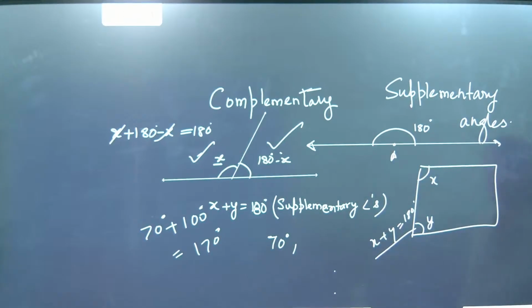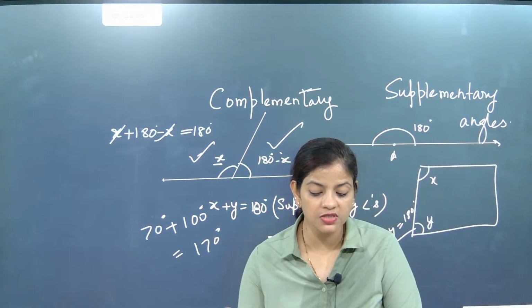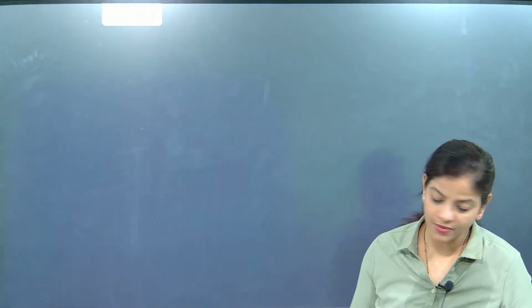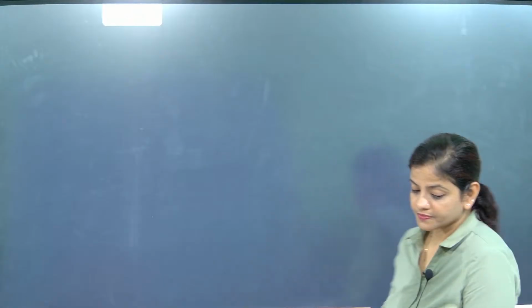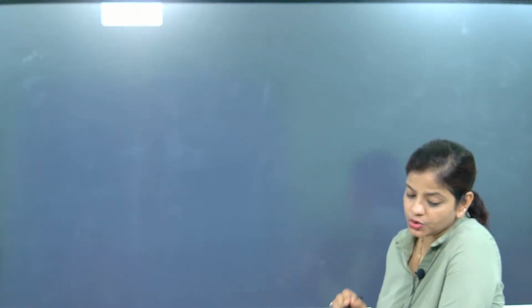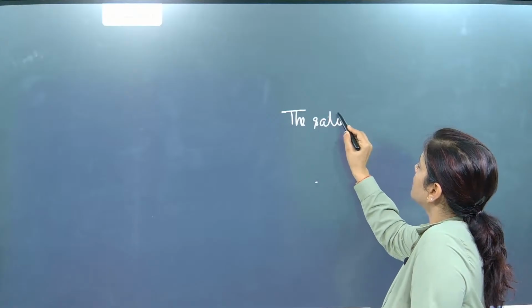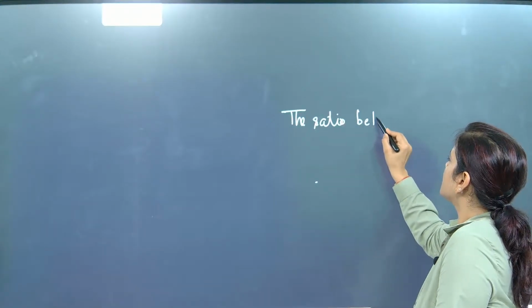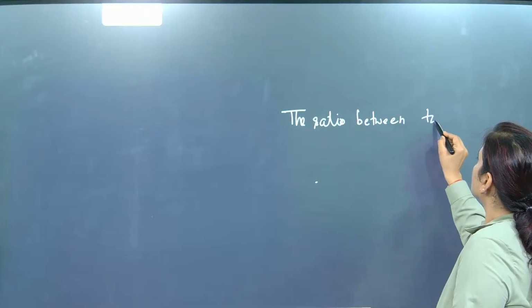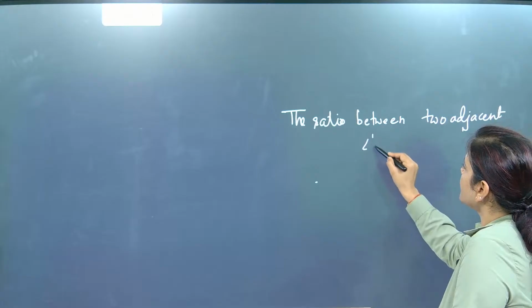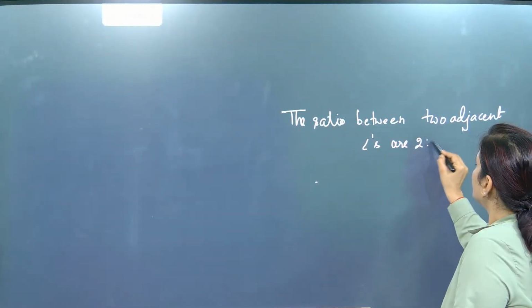Now, listen. We are going to go for the next question. But some questions we need to solve, because in the absence of solving these questions, we will not be able to understand supplementary angles. Now, the question is: the ratio between two adjacent angles is 2:3.